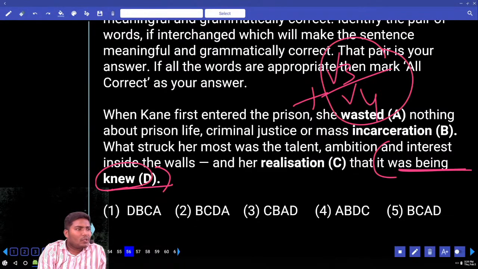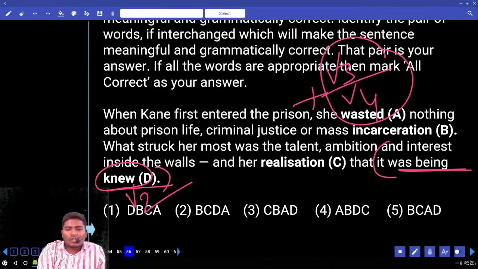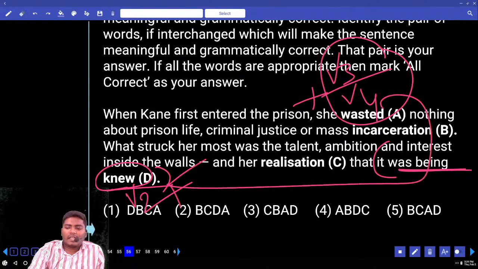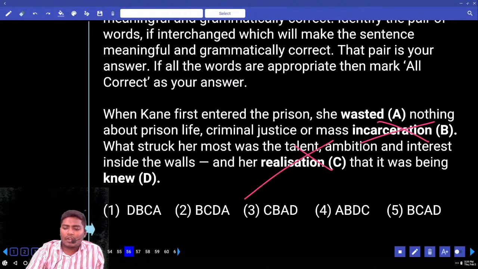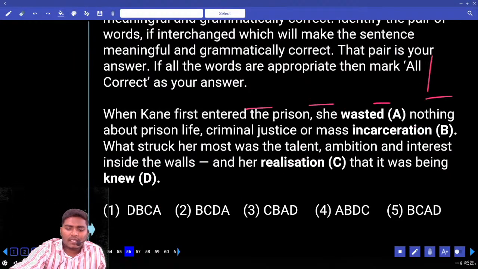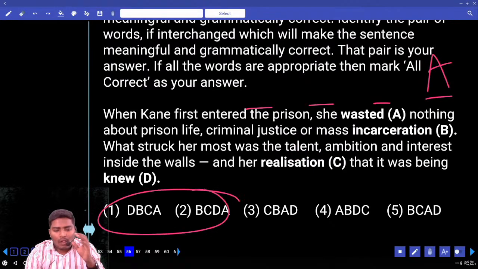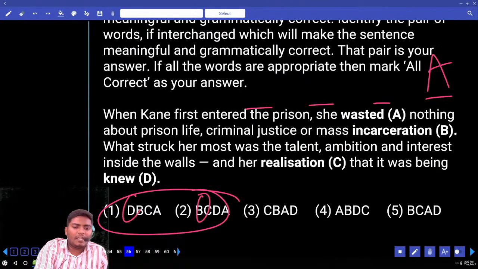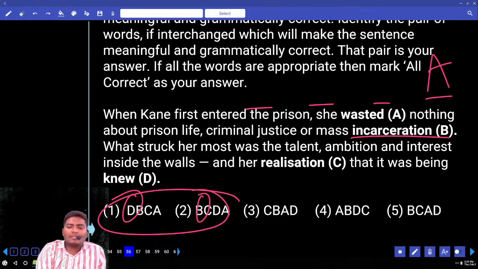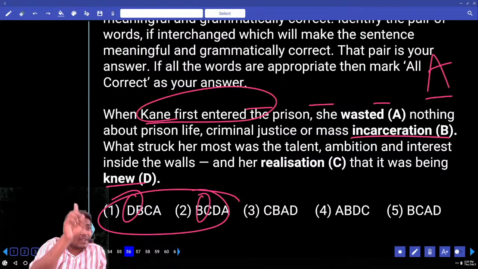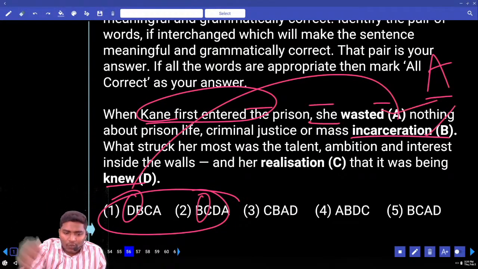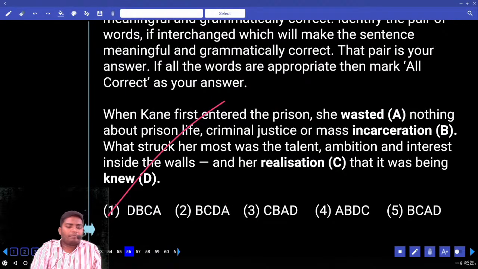Now what is given here? New, part of speech is V2. Now tell me your answer. What can be used? It was being wasted. That is the only V3 form. Incarceration is a noun, realization is a noun, they cannot be used. Only A must be used at the ending. Now how many options do you have? Two or one. Now your sentence should start with B or D. B is nothing but mass incarceration. Another one is new. Now tell me your answer. When somebody first entered prison, did she incarcerate nothing or she knew nothing? She knew nothing. So D must be used in the beginning. Answer is 1.